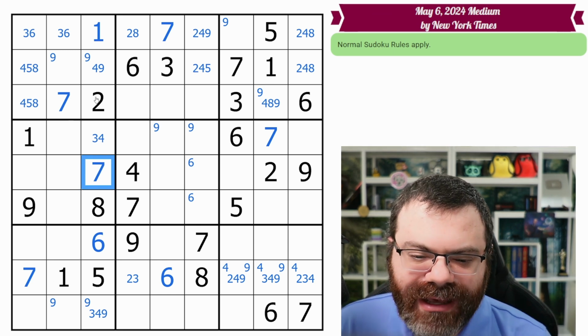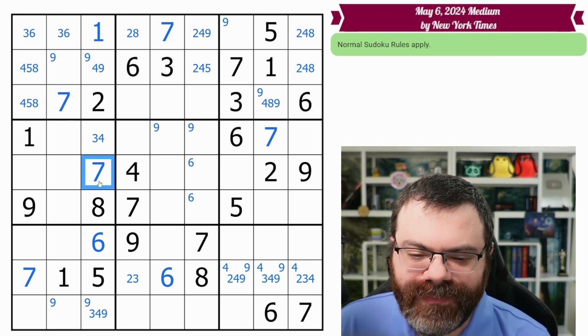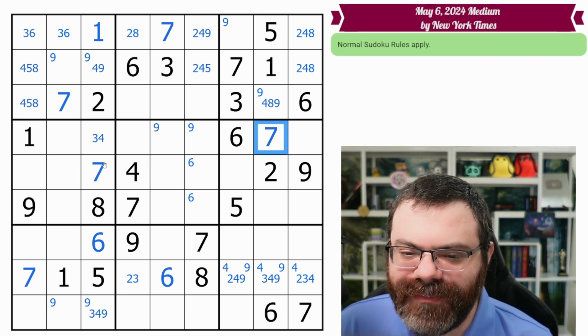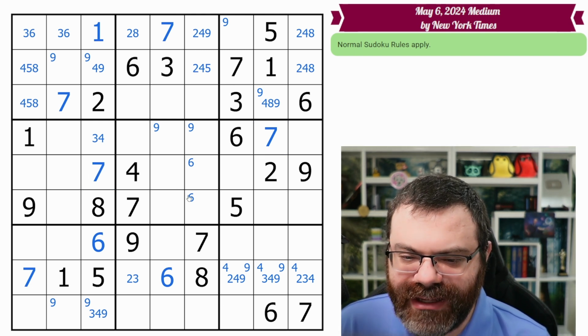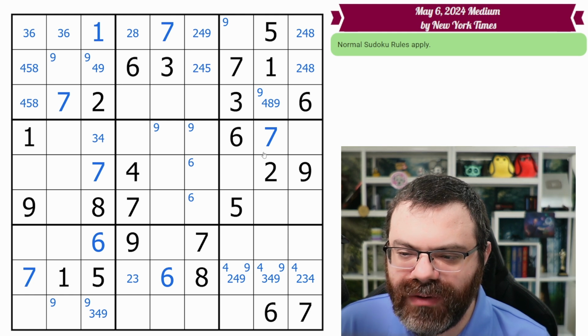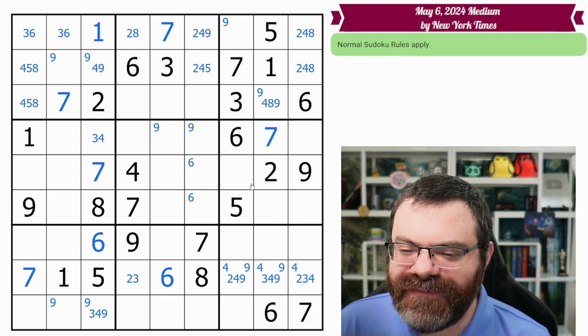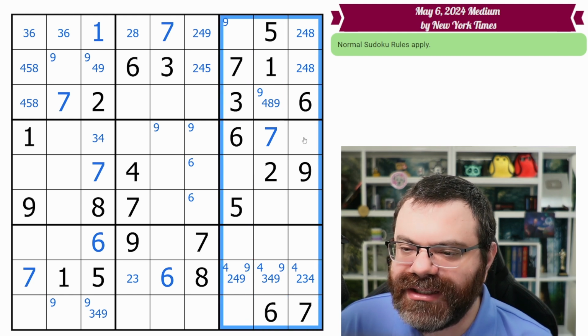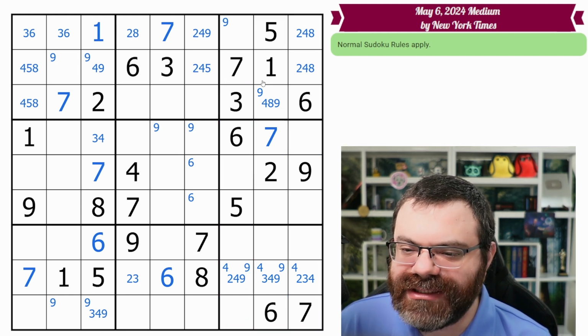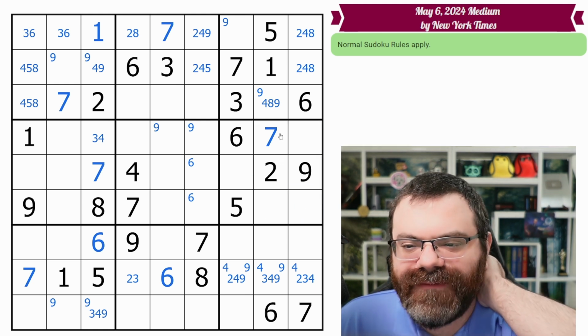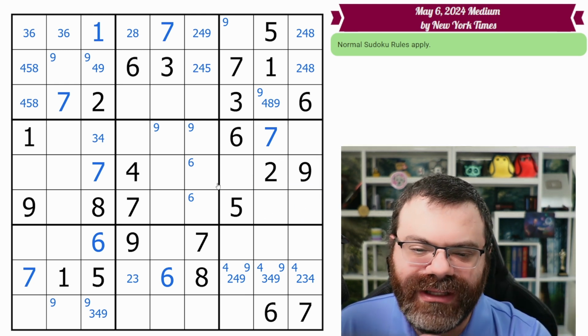Now, we got this 7. We were following up on the stack. I'm not seeing anything else to follow up with there. This box is down to 5 open cells. Okay. Now, just make sure we finished following up on getting these 7s in the band. Did we reduce any row or box to 4? We reduced this box to 4. But I will say we can hold off on that because we're already scanning this stack. We haven't finished finding duplicates in this stack. So it's not quite time to look for 4 remaining in this box yet. We know we're going to get to that when we do the stack. So we don't really need to do it now.